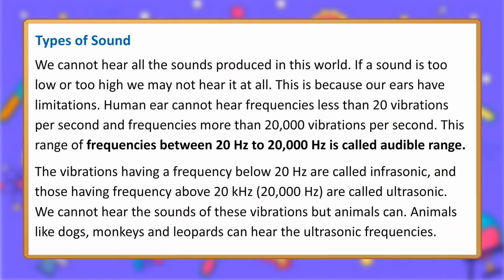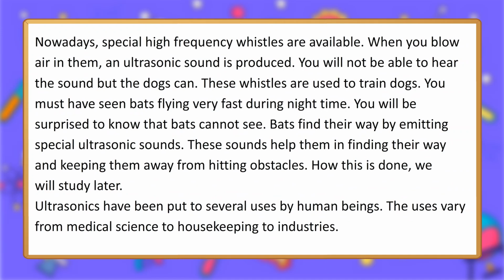The vibrations having a frequency below 20 Hz are called infrasonic, and those having frequency above 20 kHz, 20,000 Hz, are called ultrasonic. We cannot hear the sounds of these vibrations, but animals can. Animals like dogs, monkeys and leopards can hear the ultrasonic frequencies. Nowadays, special high-frequency whistles are available. When you blow air in them, an ultrasonic sound is produced. You will not be able to hear the sound, but the dogs can. These whistles are used to train dogs.